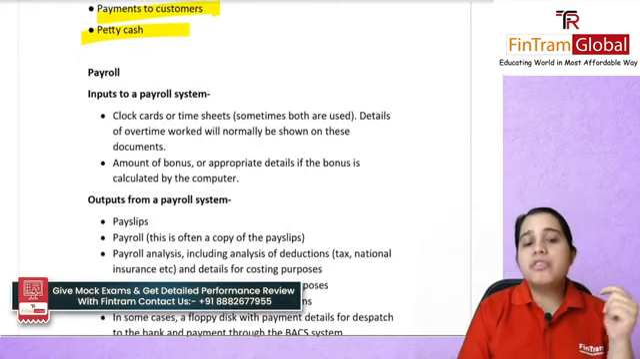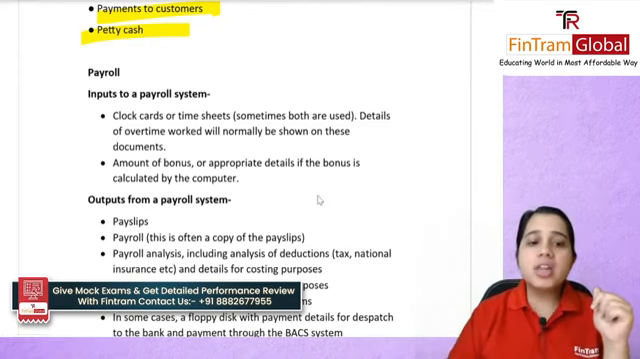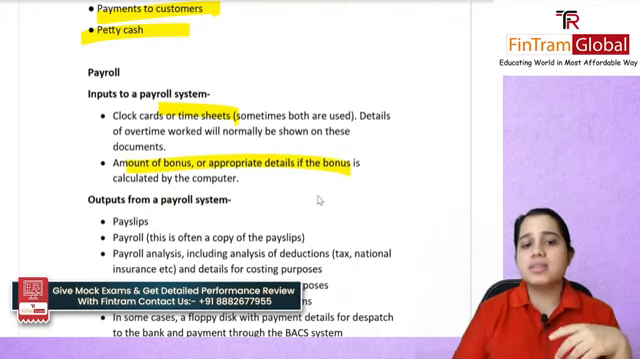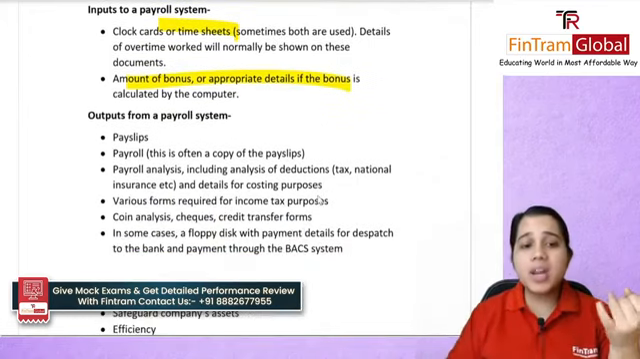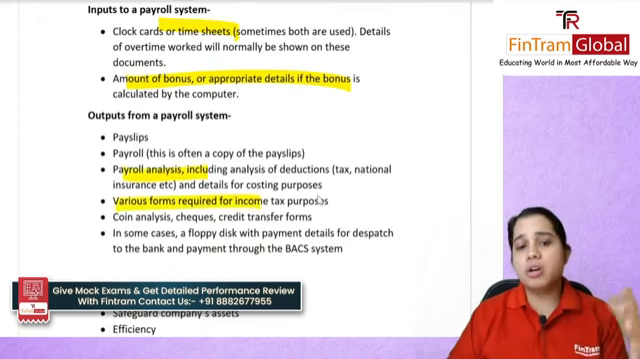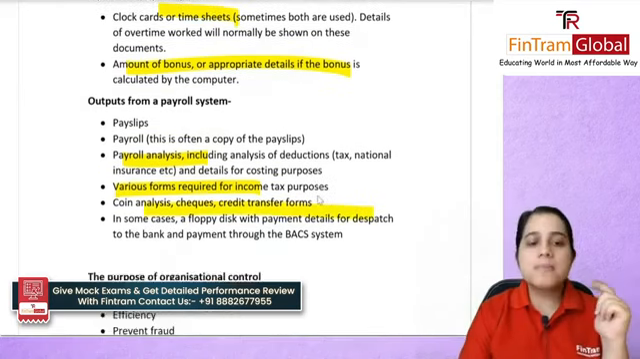Payroll. Now you could have various inputs to your payroll system. You have your clock cards, the timesheets that employees fill in, and the amount of bonuses. What are the outputs you get? You get your pay slips, right? You get your payroll analysis, and any information that you need for tax purposes. All of that will form a part of your outputs.